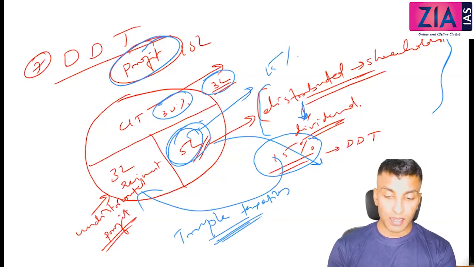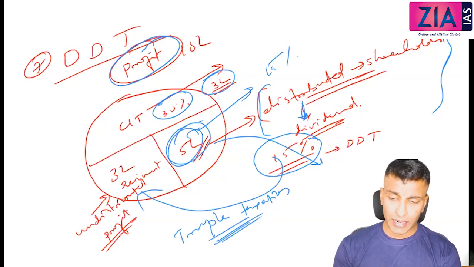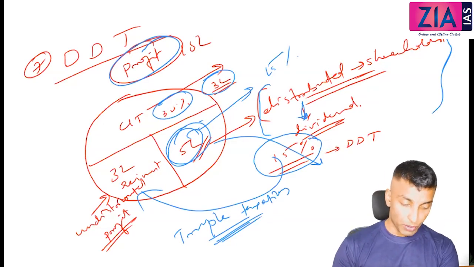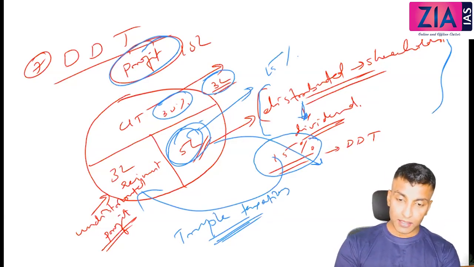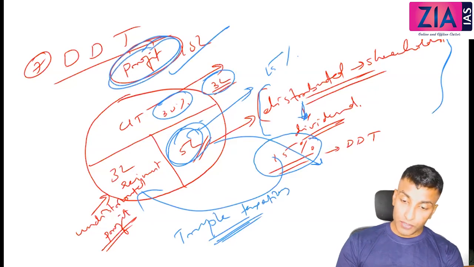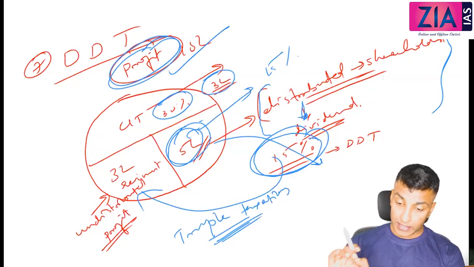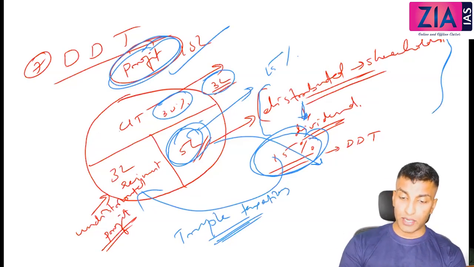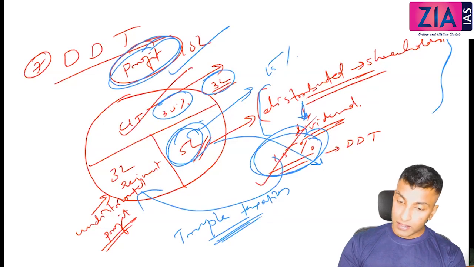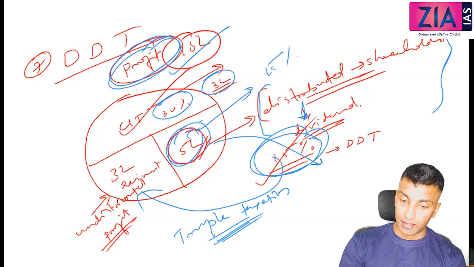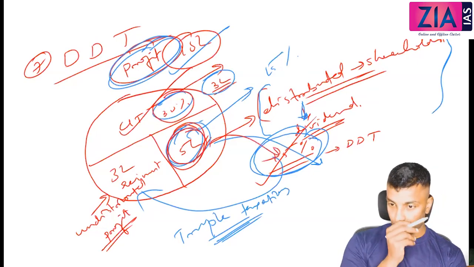The Kelkar committee made a recommendation that it should be abolished from the shareholder side, and in fact that is abolished. Firstly, this 10 lakh is taxed, then this 15% tax, then from the shareholder also it was taxed. Now the shareholder tax is abolished, but still it is double taxation, right? Here it is taxed and here also it is taxed. In fact, this 5 lakh is already taxed under this 10 lakh, at 30%. So it is actually double taxation.